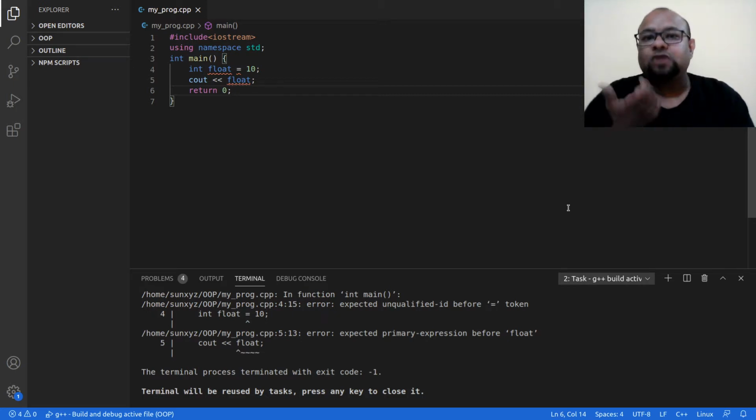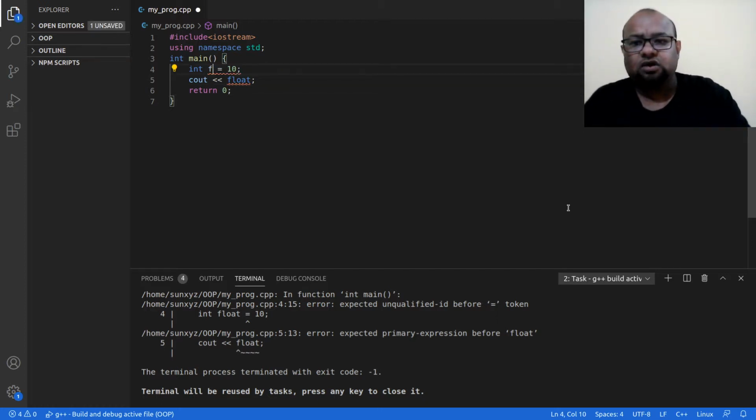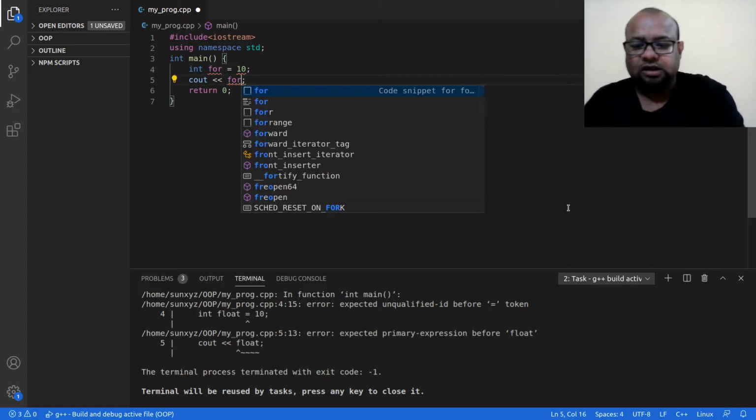Because I am trying to set the name of the variable to float, but float is a keyword. Therefore, I cannot have float as the name of my variable. I cannot use these keywords that are there in C++ as names of variables. I cannot declare for as the name of my variable. For is a keyword. So I cannot do that.